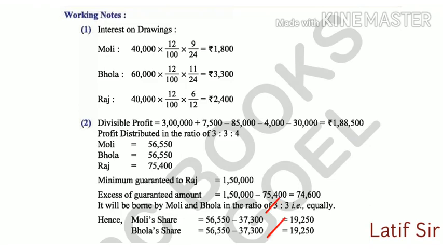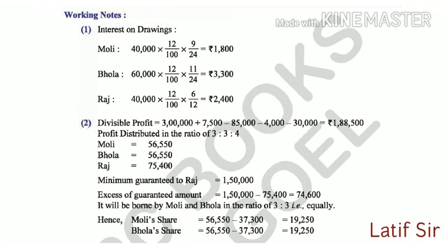So they will contribute the remaining shortage of 74,600, and the amount comes to 37,300 each if you divide it equally. Now the remaining amount after giving the share to Raj is 19,250 for Molly, while Bhola's share also comes to 19,250. In this way the profit has been calculated and the guarantee has been fulfilled.